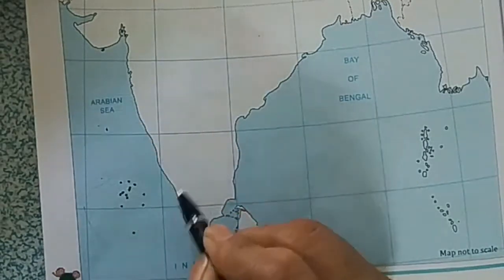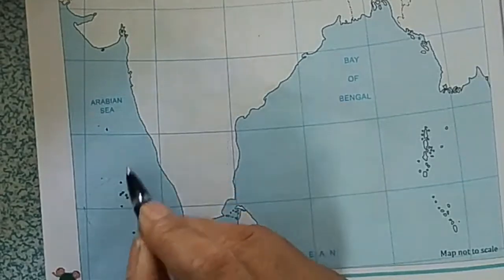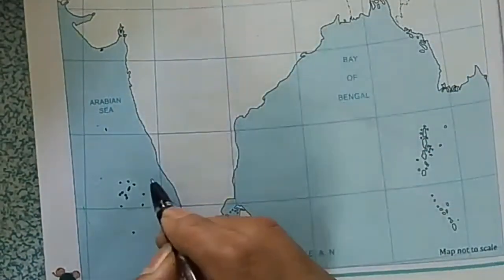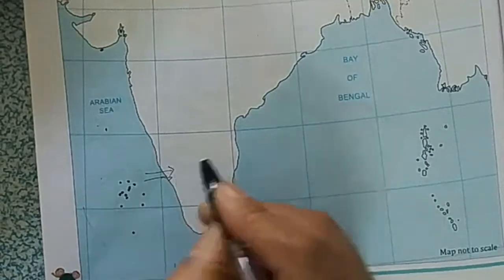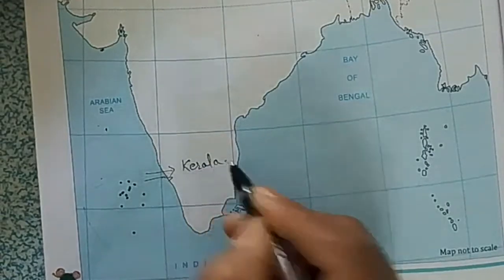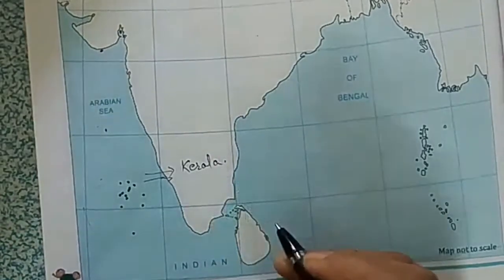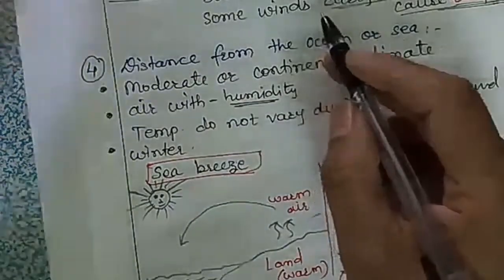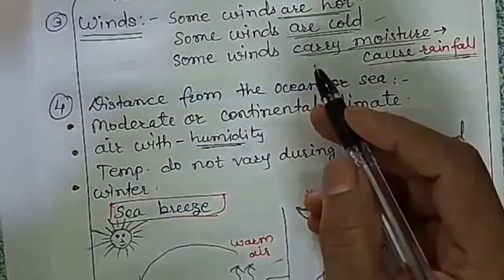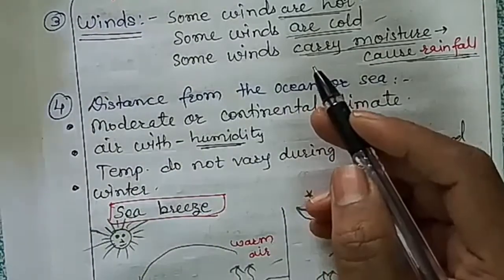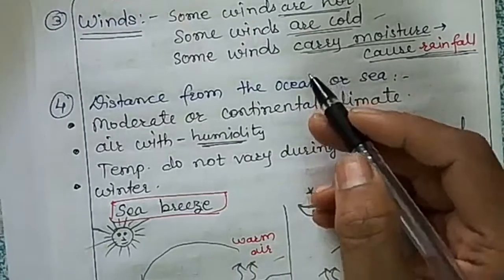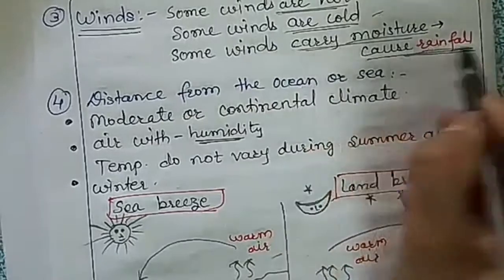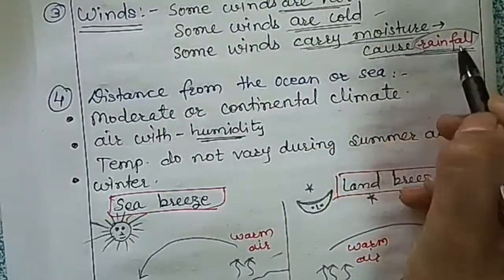These winds are helpful for causing rainfall all over India. The monsoon first hits the state of Kerala, and we call these winds monsoon winds because they bring rain. Some winds are hot and bring dry air that does not have much moisture, while these moisture-laden winds bring rain to all parts of India.